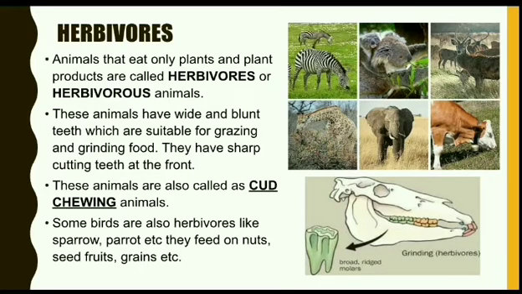Cud chewing animals like cow, buffalo, camel, etc. pluck the grasses or take their food and swallow it. During resting time, they rechew the food. This ability helps them to absorb most of the nutrients from food.